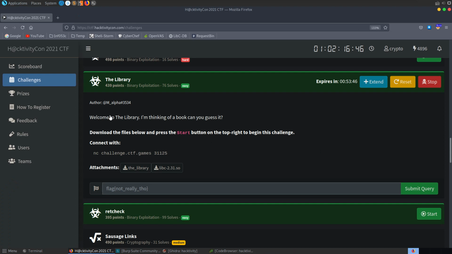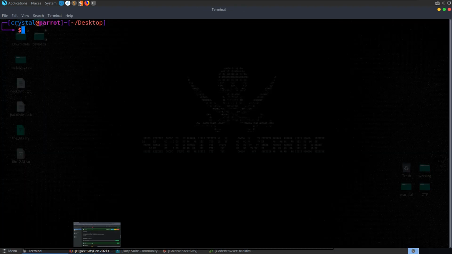The next challenge is called the library. It's a pwn challenge, and the description says, welcome to the library, I'm thinking of a book, can you guess it? We've got the server launched here, but we'll try and get things working locally first of all. So I've already downloaded the library binary and also the libc library.